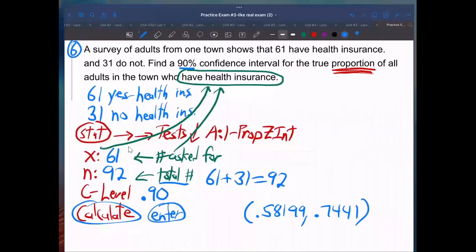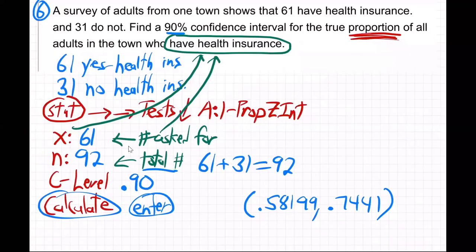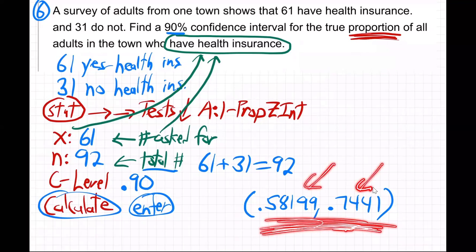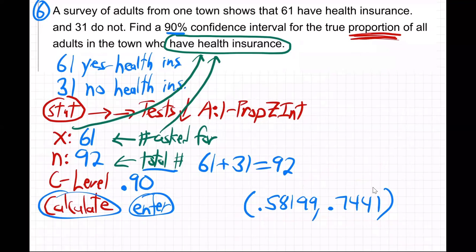I'll jump back to the screen here. Okay, so I wrote it down right here. So here it is. Here's our answer to the question. So on the exam, it'll be exactly that: I'll just ask you to type in this number and type in that number. Now, a lot of times I'll say round. Let me just show you what it might be on the exam, just to make it even more clear.